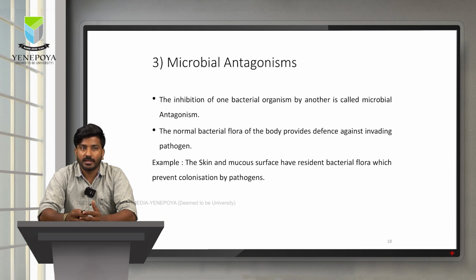Next we come to microbial antagonism. Microbial antagonism is nothing but a concept where an existing microorganism does not allow the growth of a new organism. In human beings, the existence of the normal flora, normal microorganisms, does not allow the external pathogenic microorganisms to come and settle on the surface and cause infections. This is known as microbial antagonism. For example, the skin and mucous surface have resident bacterial flora which prevents colonization of the pathogenic microorganisms.